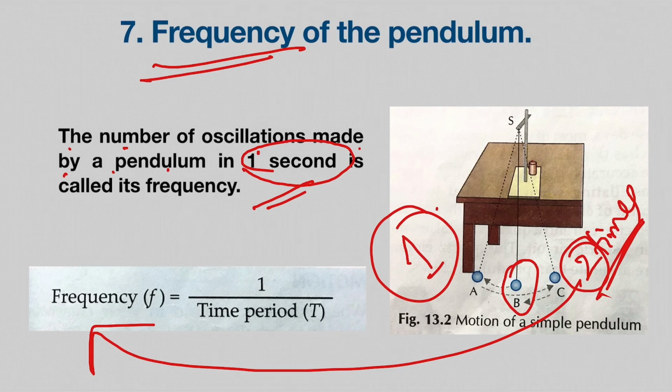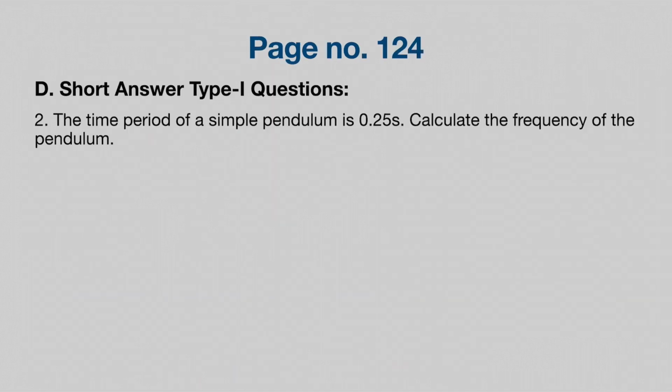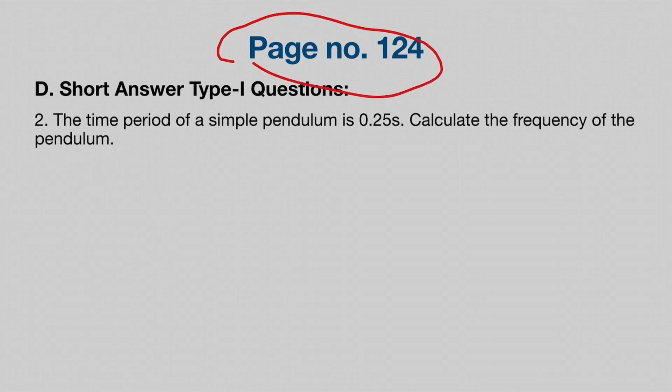Alright, now we come to this slide which shows the first numerical problem. If you open your book to page number 124, you can see it in question number D, sub question 2. We will try to solve this one. First we will try to understand what the question is basically asking us. So I'll read it out. The time period of a simple pendulum is 0.25 seconds.